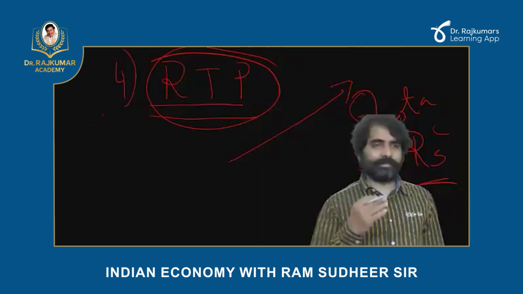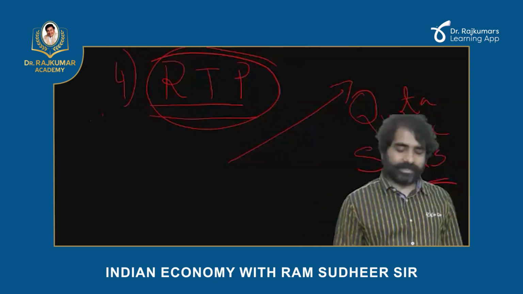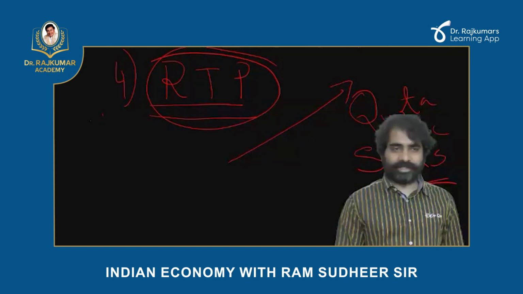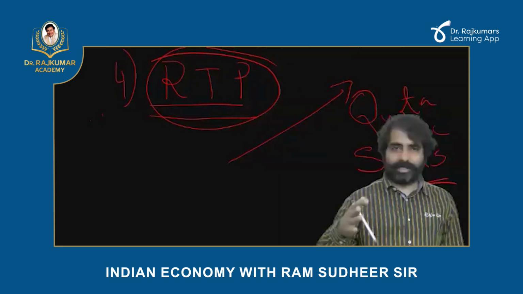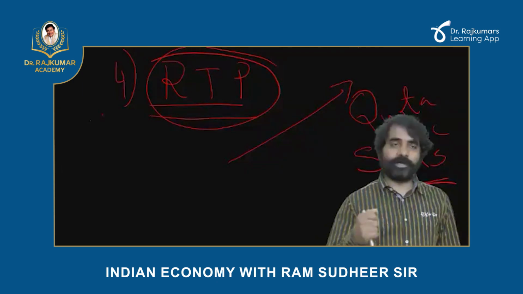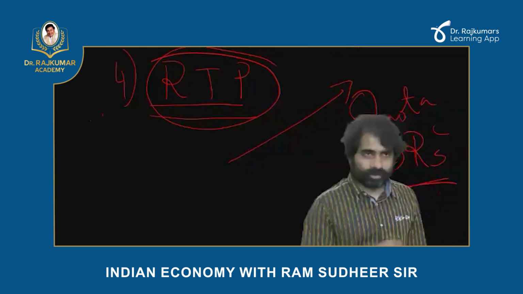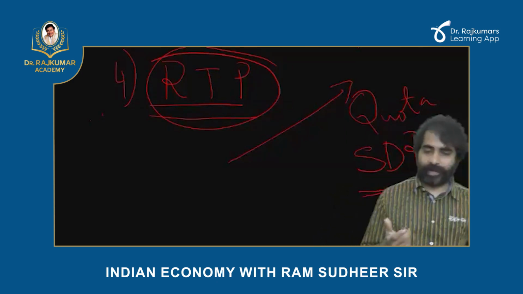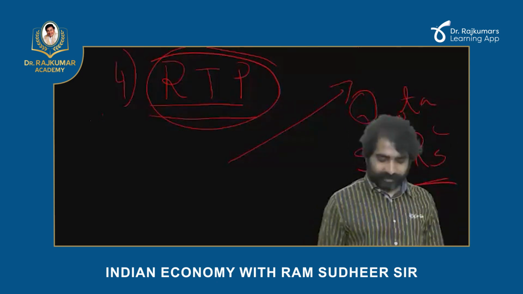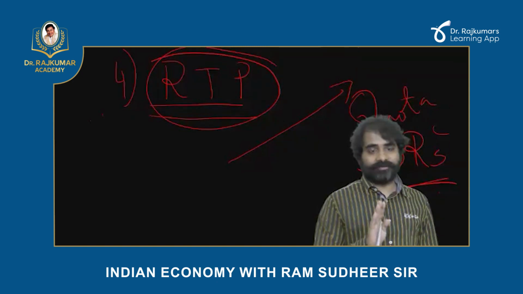Next time I will discuss how it happens and what they do. But reserve tranche position is India's representation in IMF. You push some dollars into IMF, which you can use whenever you want. So that is also forex, that is also part of our forex reserve. So, 4 major components of forex.